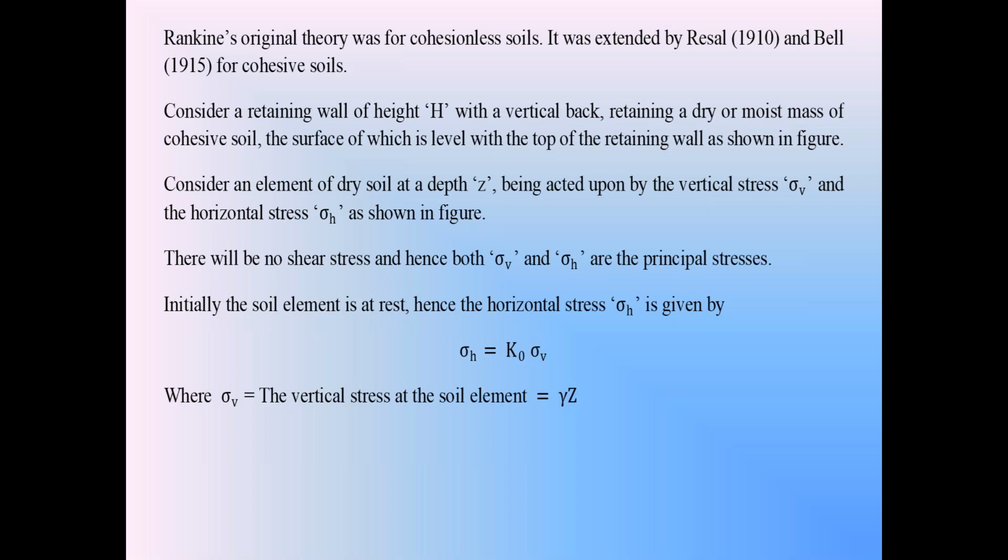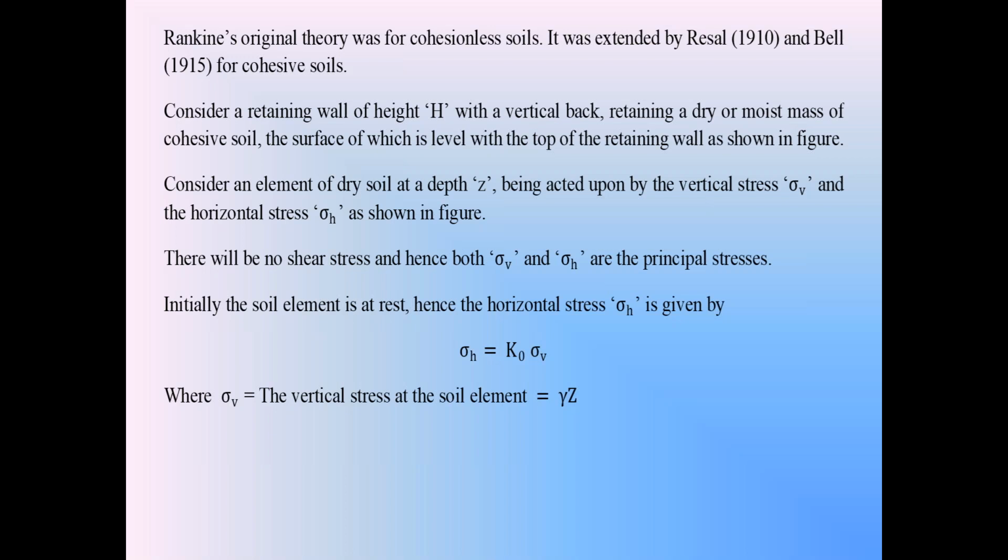Initially, Rankine's active earth pressure theory was applicable only for cohesionless soils. Whereas in 1915, Russell and Bell modified Rankine's active earth pressure theory so that it is also applicable to cohesive soils.